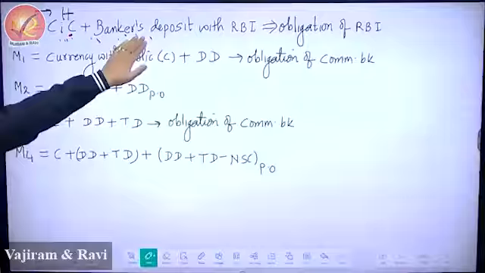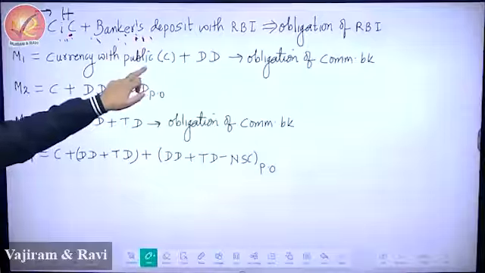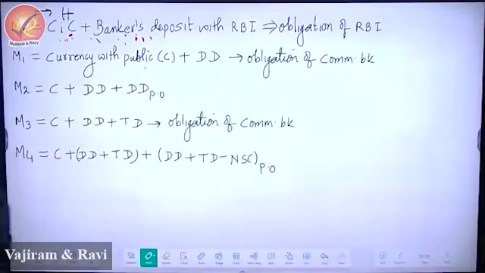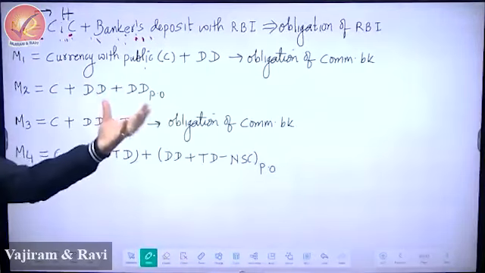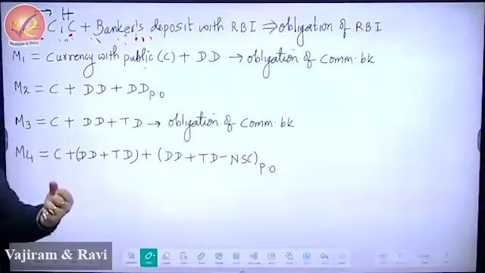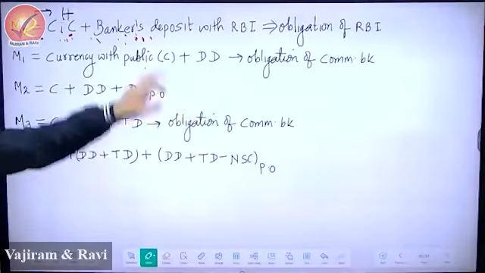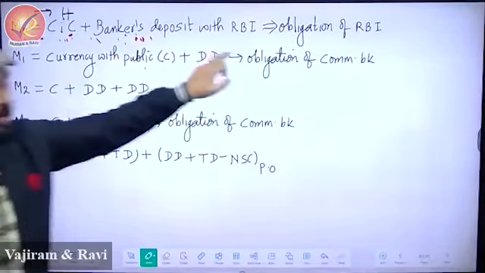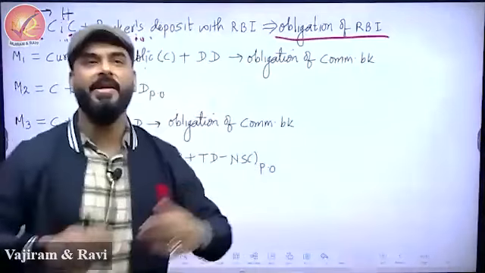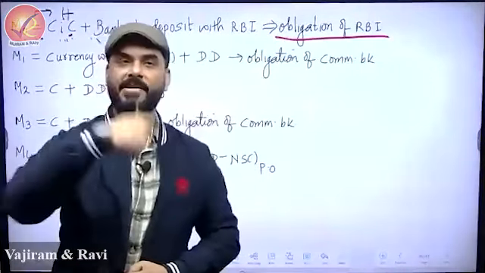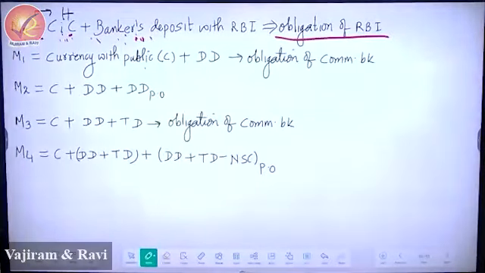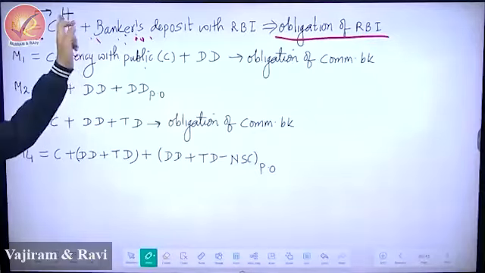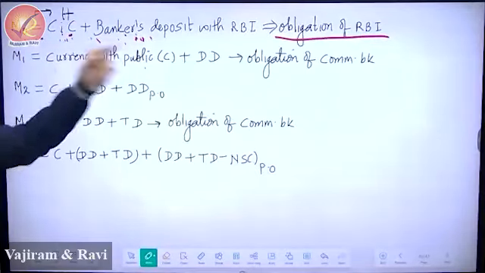So here life is simple. Complications not there. Now life will become complicated because now we want to know something else. So this M0, I want to know how much is the total money which RBI has to take back if people run to RBI. So this is the obligation of RBI. So what is the interpretation of M0? It is obligation, meaning if everybody goes to RBI and says take my money back, how much money will come back? This plus this. Because this is nothing but H. This entire thing is H.